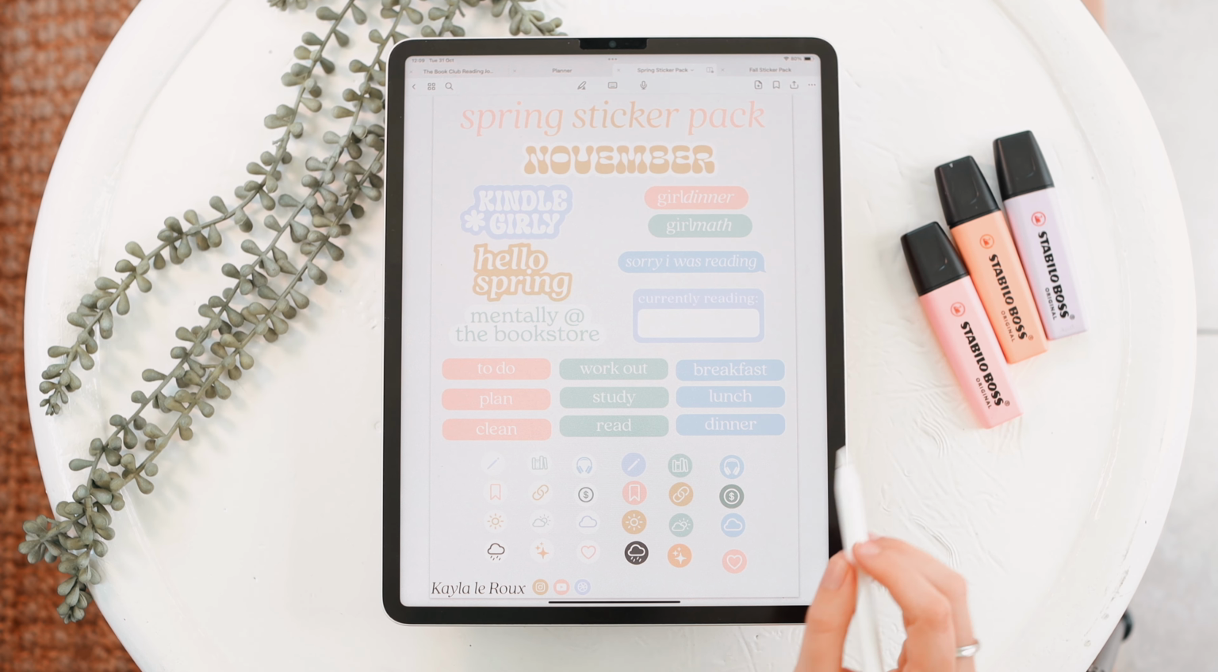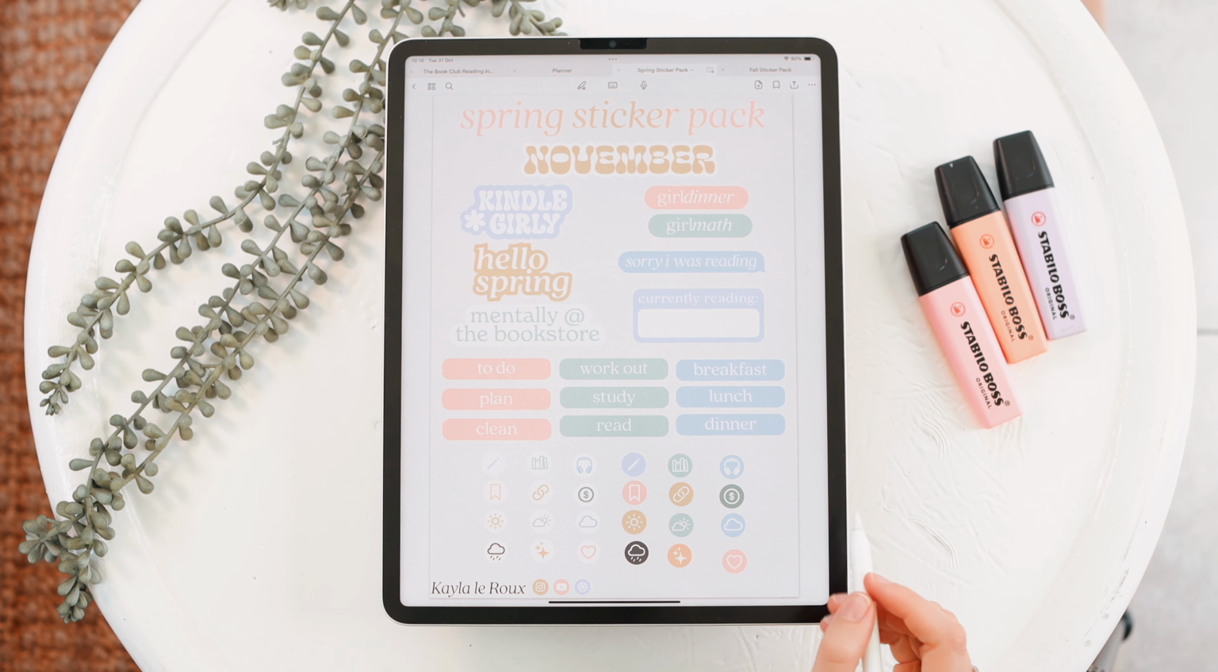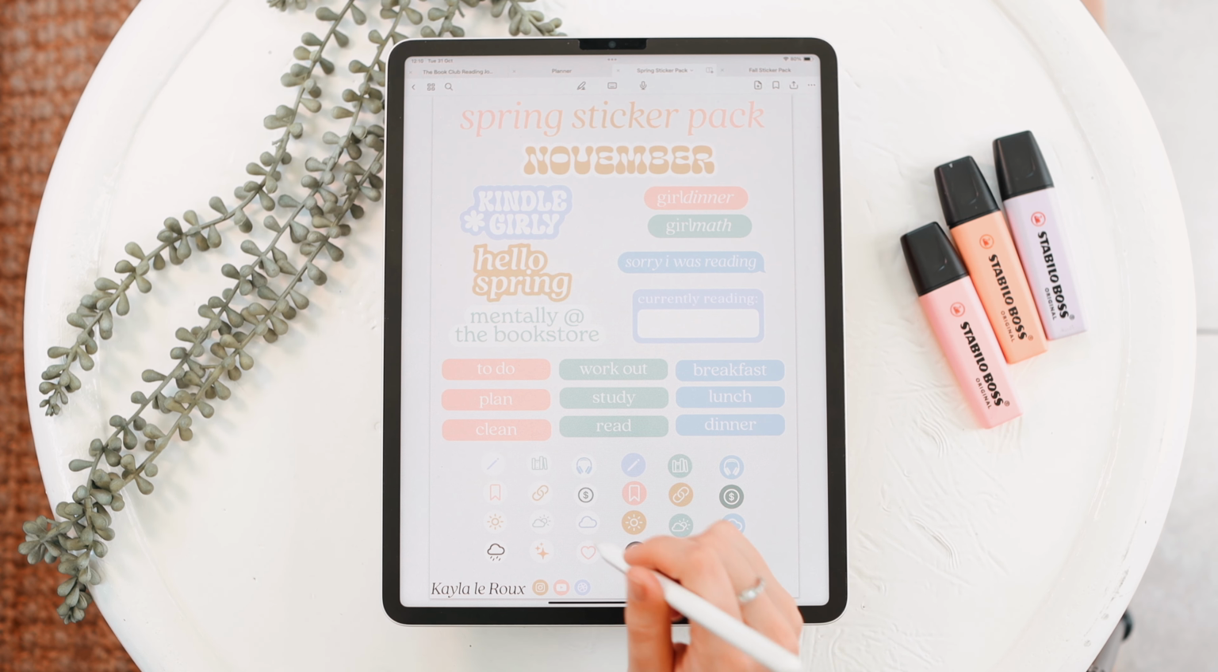in the Southern Hemisphere. So I have made this little sticker pack, which has a bunch of things and icons and stickers, a lot of book related stickers as well, which you can go ahead and download for free. I will have it linked in the description box.